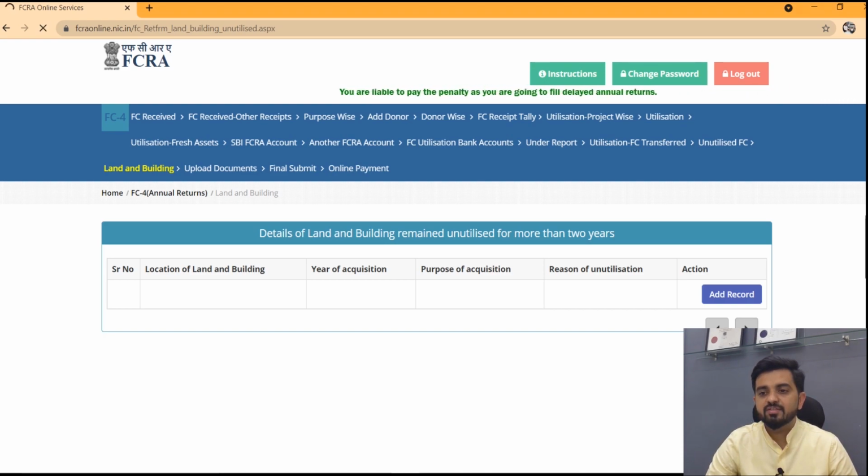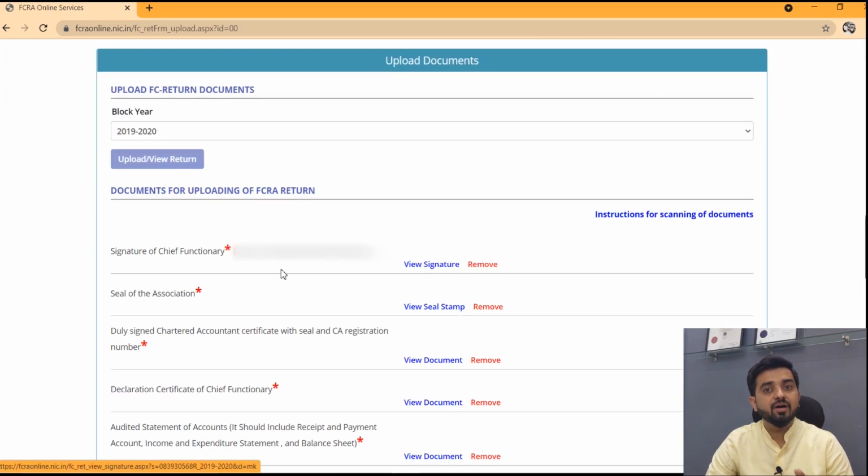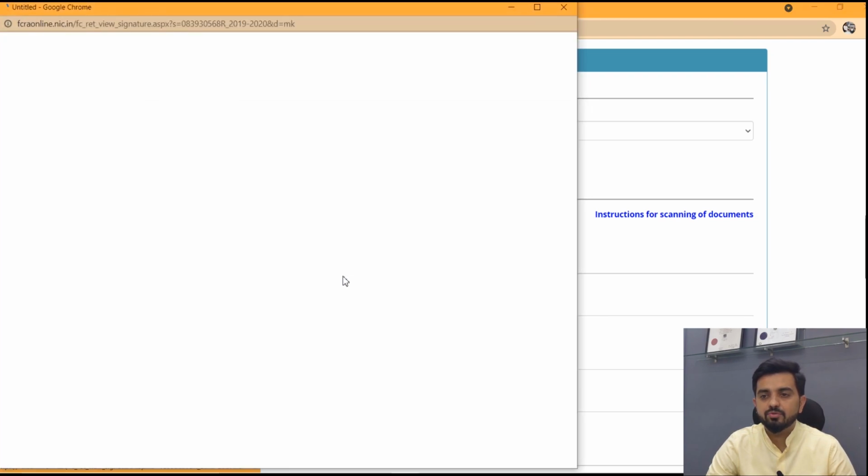Okay, now this is the important tab of uploading the documents. Now you have to check the description and accordingly upload the documents. Okay, these are the scanned copies you have to upload. We have already uploaded the documents to save our time. That's why it is showing as view. I mean view signature, view seal stamp, view document. This is the example I am showing you. We have already uploaded this.